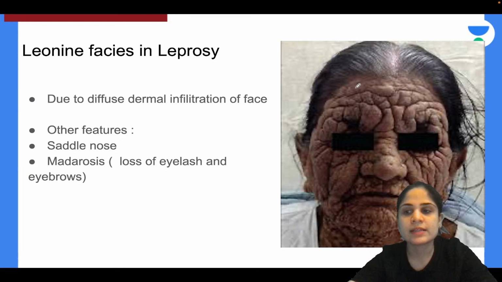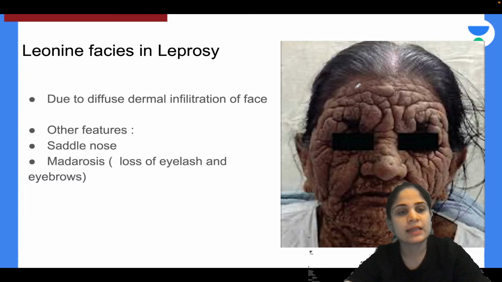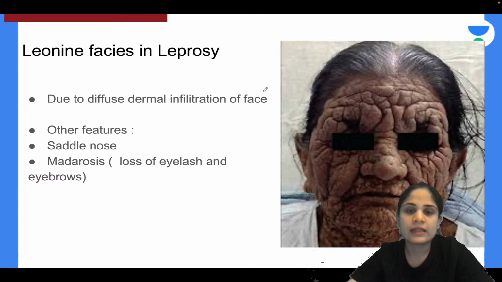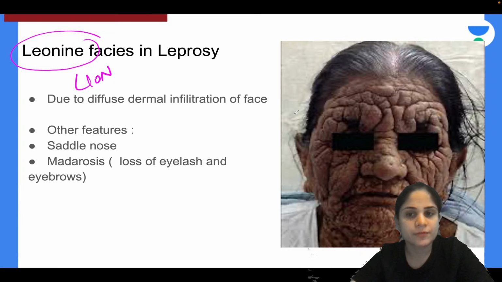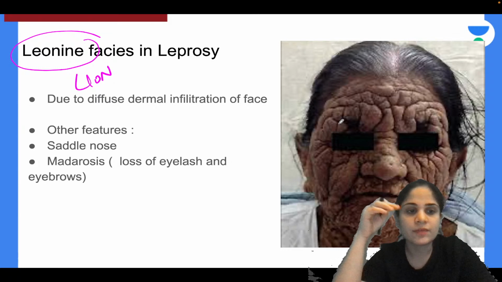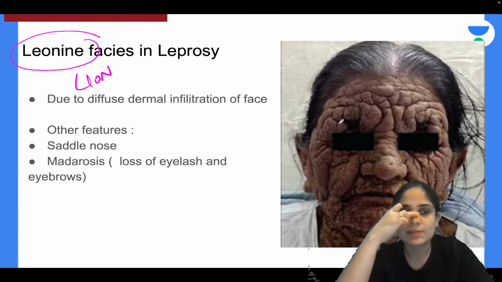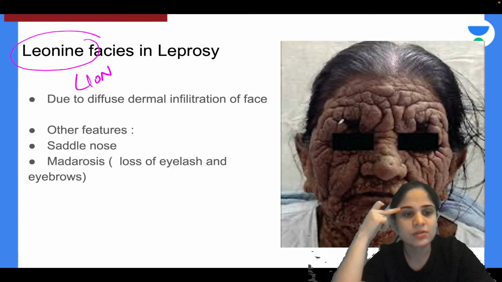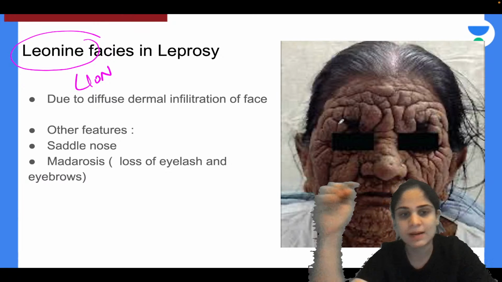Alright. Now these are the leonine faces that you see in case of leprosy. The face of this patient is looking like that of a lion, and that is why it is called leonine faces. Due to diffuse dermal infiltration of the face, she gets these lesions. The other features that you can see in leprosy are the presence of saddle nose and loss of eyelashes and eyebrows, called madarosis.